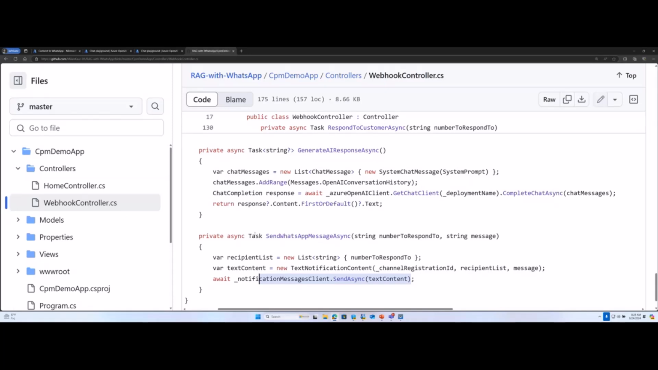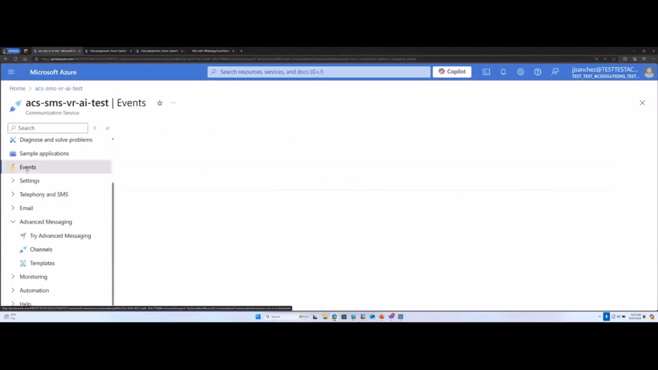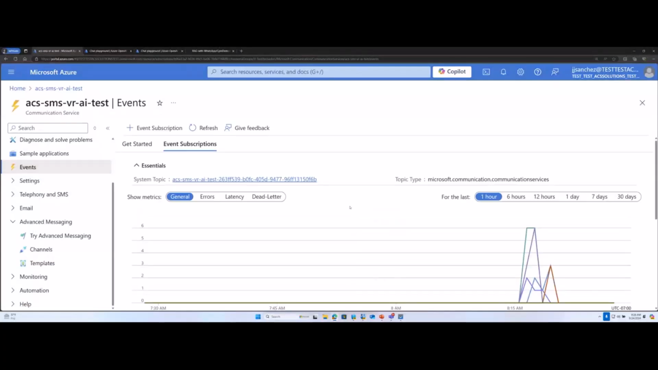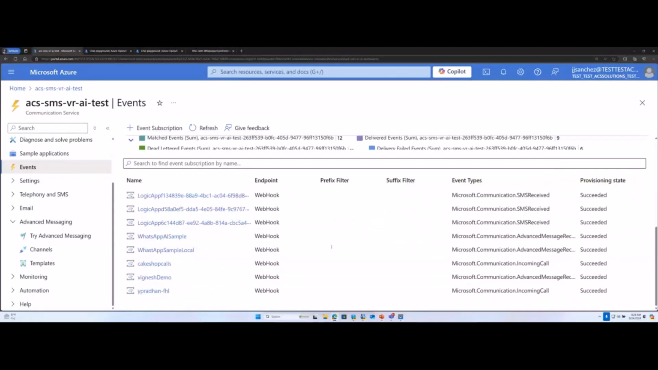And once you are done with your code and you've deployed your application on Azure or on your local, there's one last step that you'll do. You will come back to your resource, and you have to connect your resource to your application so that the resource knows where to send the notification when a message is received. You can see that I do have a webhook created for my local sample and for the deployed sample, so that when I'm testing, I can get the notification on my local server, otherwise on my deployed server.